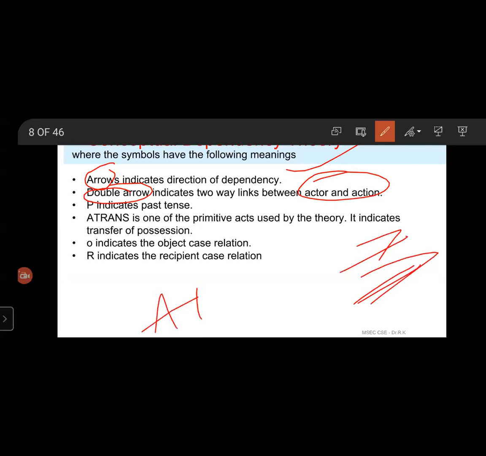ATRANS is one of the primitive acts used by the theory; it indicates transfer of possession. O indicates the object case relation.